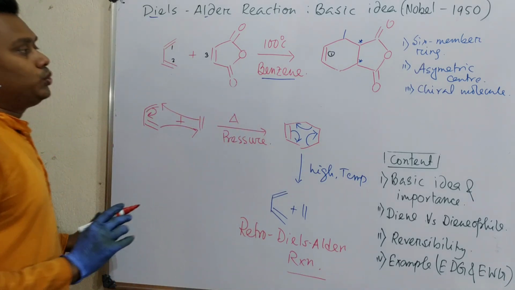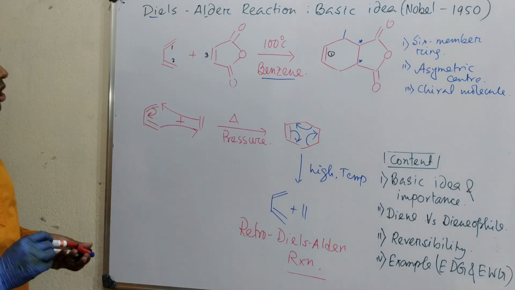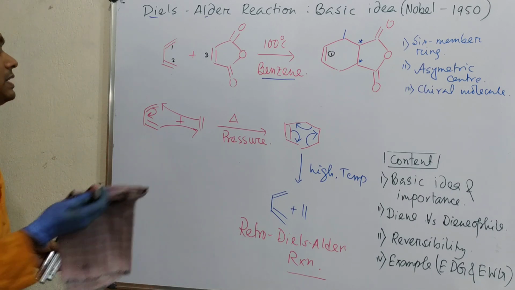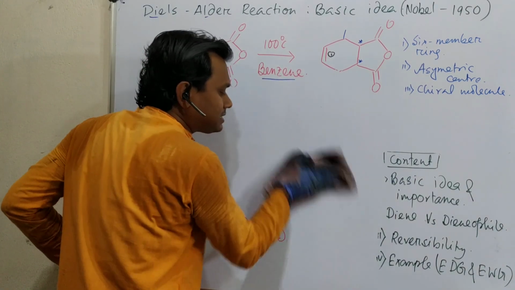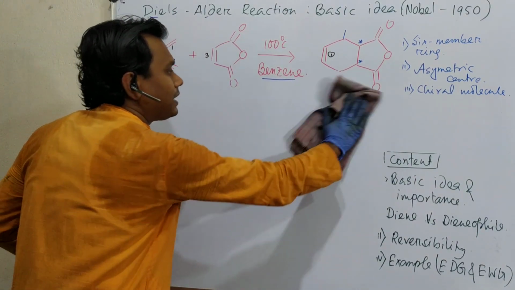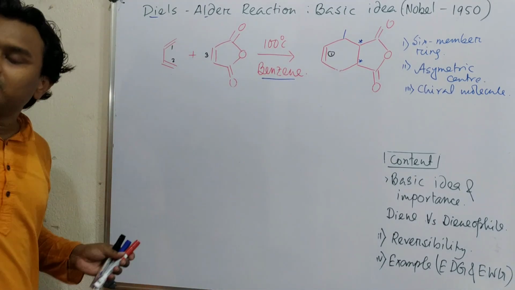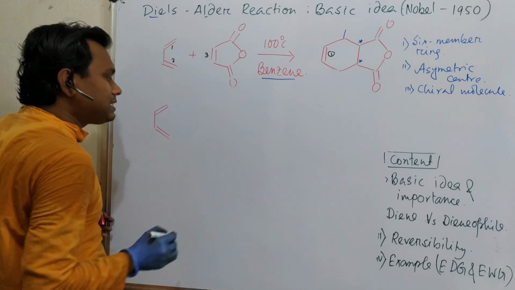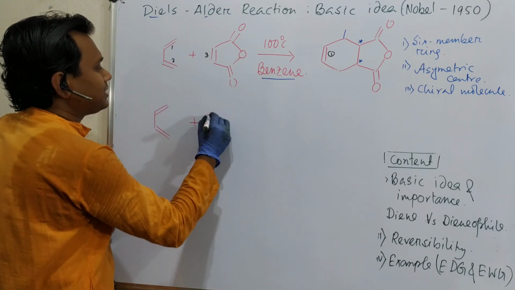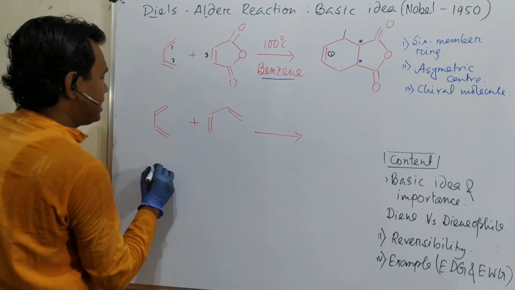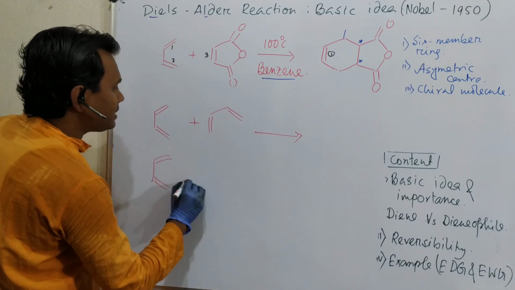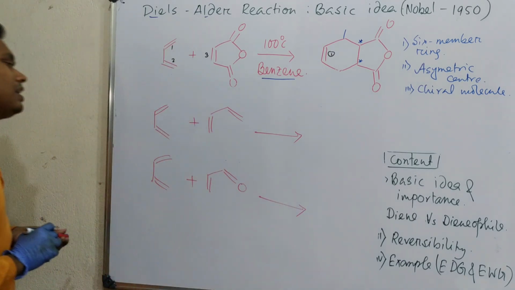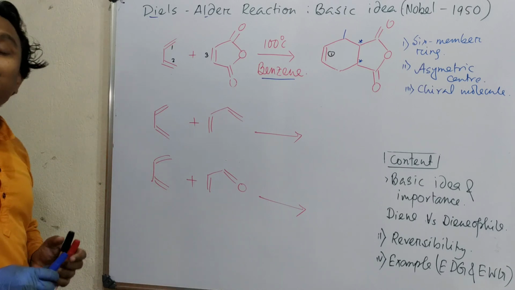So we have learned about the role of entropy and enthalpy. Second, we have observed, as I told, that the diene must be electron rich and the dienophile must be electron deficient. Simple. Let's consider another reaction. This is the diene, this is reaction 1, and this is the diene plus this, reaction number 2. Now the question: which reaction will occur more easily?